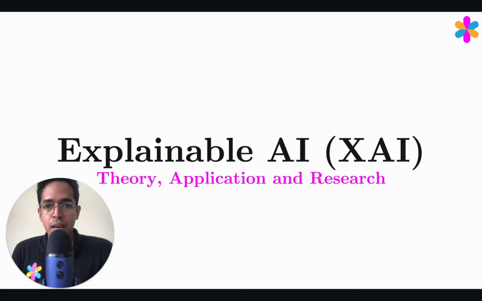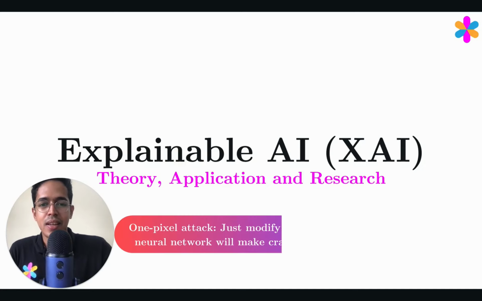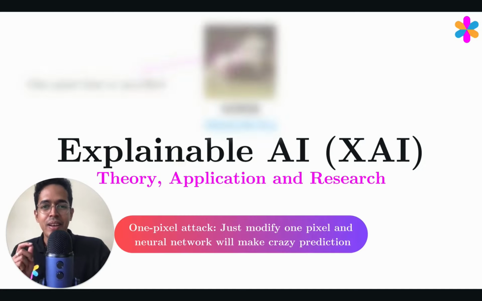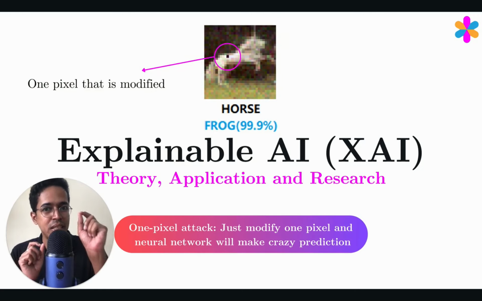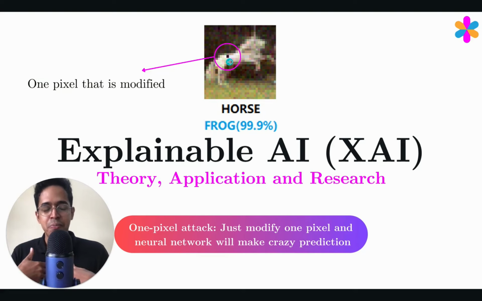This lecture is part of our course on explainable AI: theory, applications, and research. And in one pixel attack, we will learn how modification of just a single pixel, as you can see here, leads to a completely different prediction by a neural network.